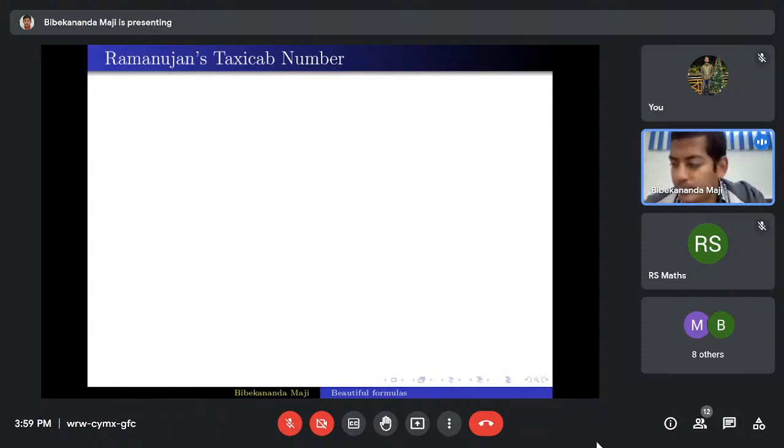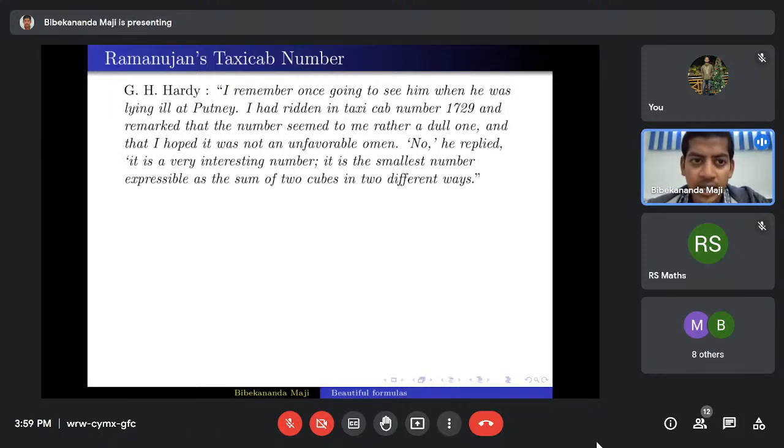Okay. Now I'll mention the Ramanujan taxicab number. All of you know that Ramanujan went to Trinity College and he worked with Hardy for almost 5 years. During his stay, Ramanujan got ill and he was hospitalized. Then G.H. Hardy once wrote that I remember once going to see him when he was lying ill